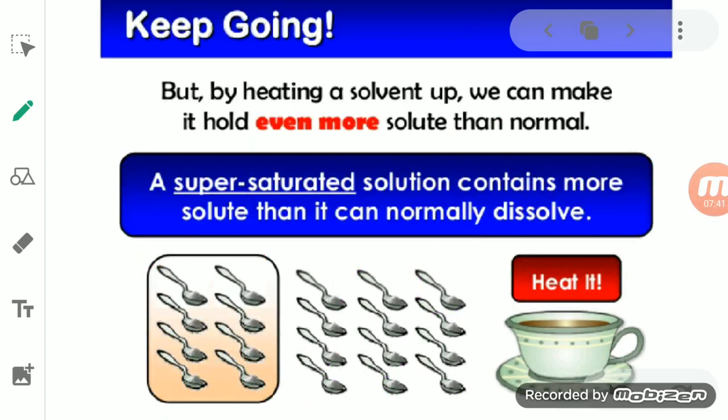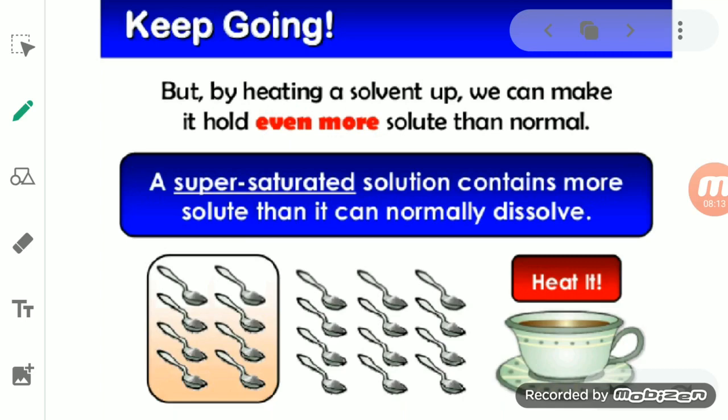Now, in that saturated solution, if you add more solute, it will not get dissolved. But if you heat that saturated solution to a certain temperature, then if you add more solute, it will get dissolved properly, or more solute can be added into it.